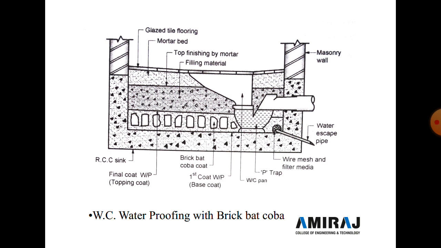So here you exactly see at a periphery of the trap brick bat coba coat is fixed, and waterproofing is done by the Dr. Fixit, and above the brick bat coba coat, top finish by mortar filling material is done, and above top finish mortar filling material, mortar bed is prepared, and then after above mortar bed glazed tiles of the flooring is done.